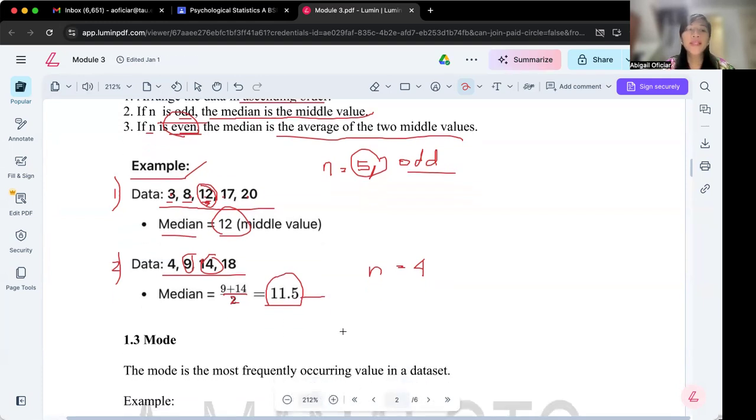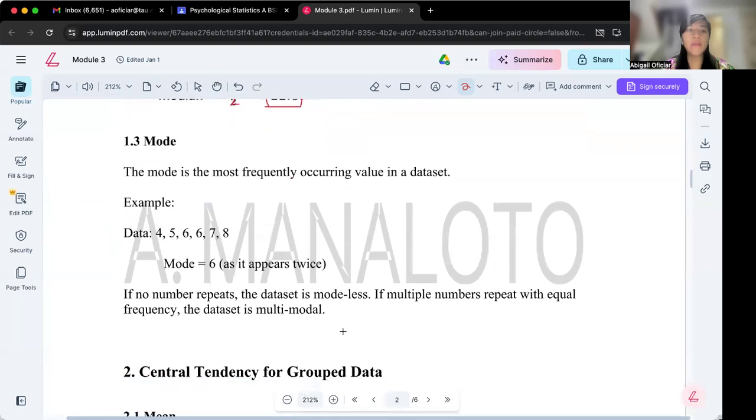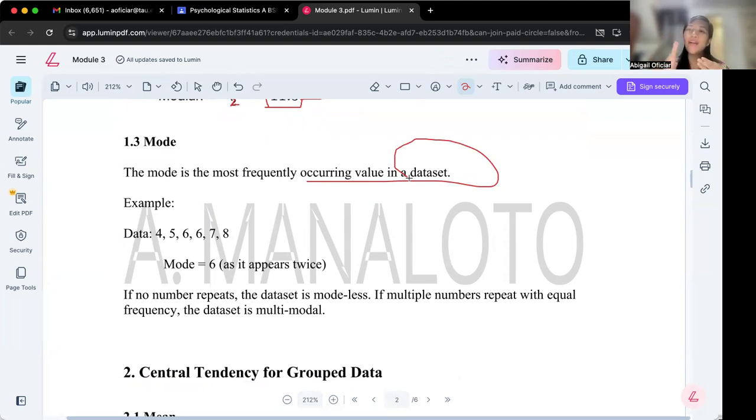Next, how about the mode? The mode is the most frequently occurring value in a data set. When talking about frequency, the value with the highest frequency is the mode. In short, the value that is repeated the most number of times in a given data set is the mode.